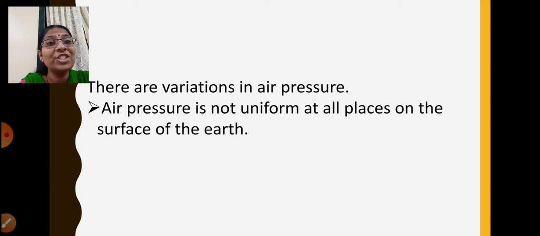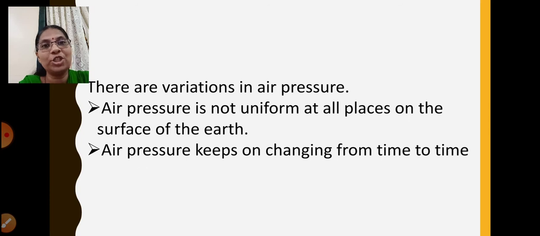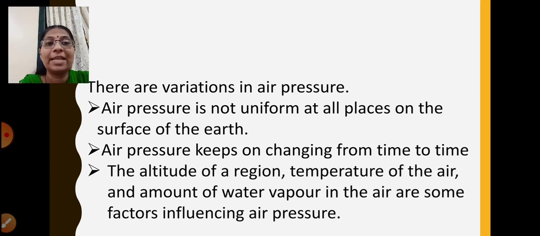Air pressure also keeps on changing from time to time. The altitude of a region, the temperature of the air and the amount of water vapor in the air are some factors influencing air pressure.